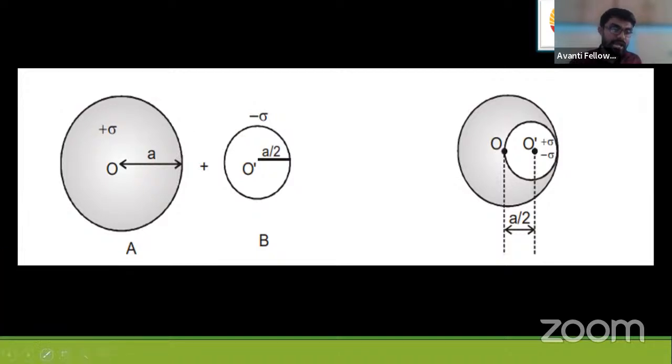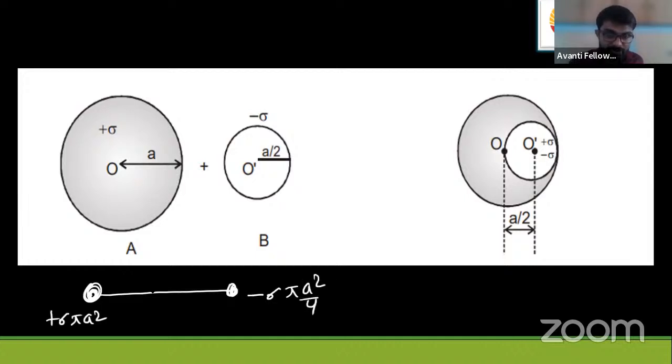This particle has mass sigma pi a square, and this one has mass minus sigma pi a square by 4. The masses are placed on one dimension only, the x-axis.